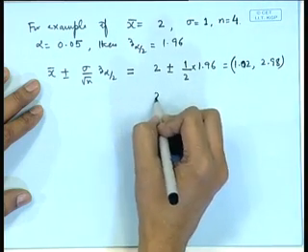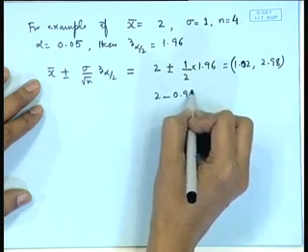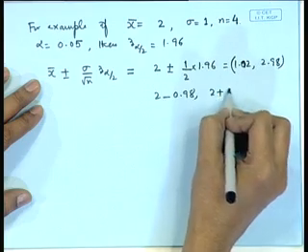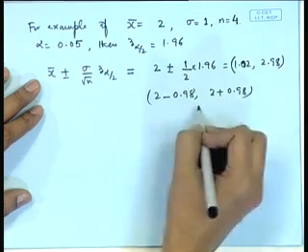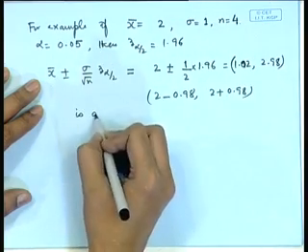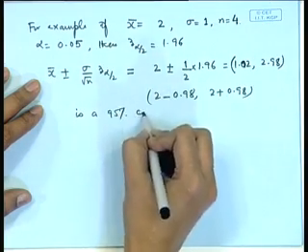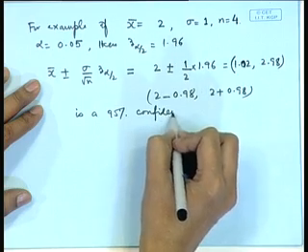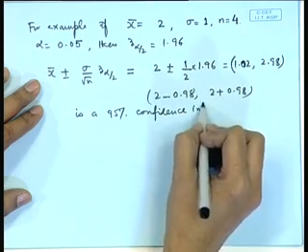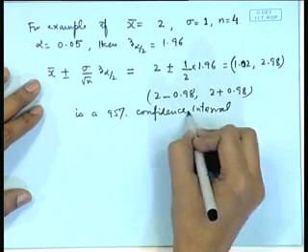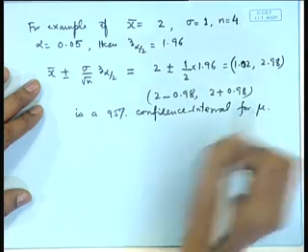Basically, we are getting 2 minus 0.98 to 2 plus 0.98. So, this is the 95% confidence interval for mu.